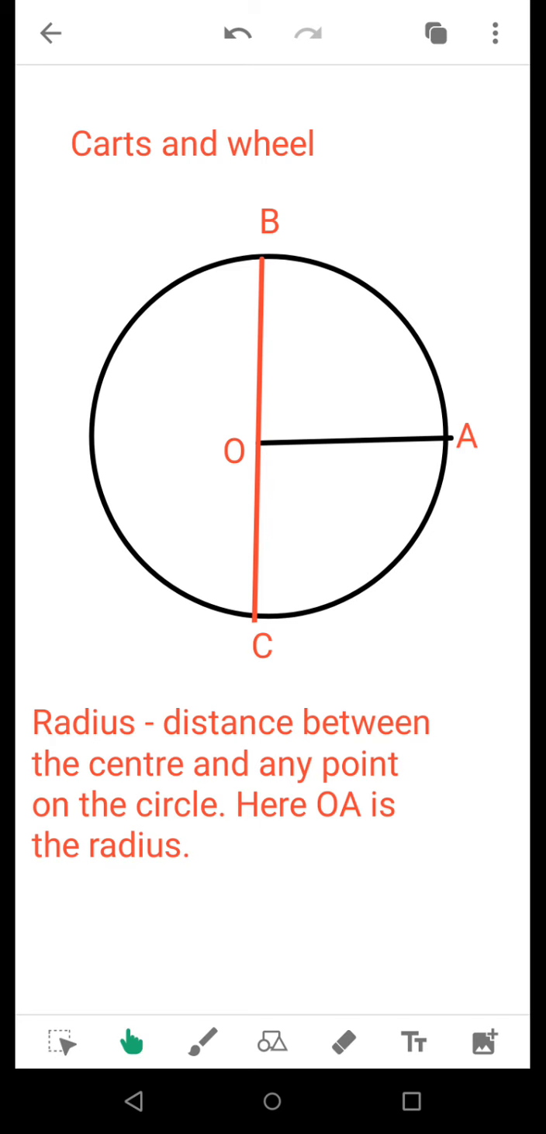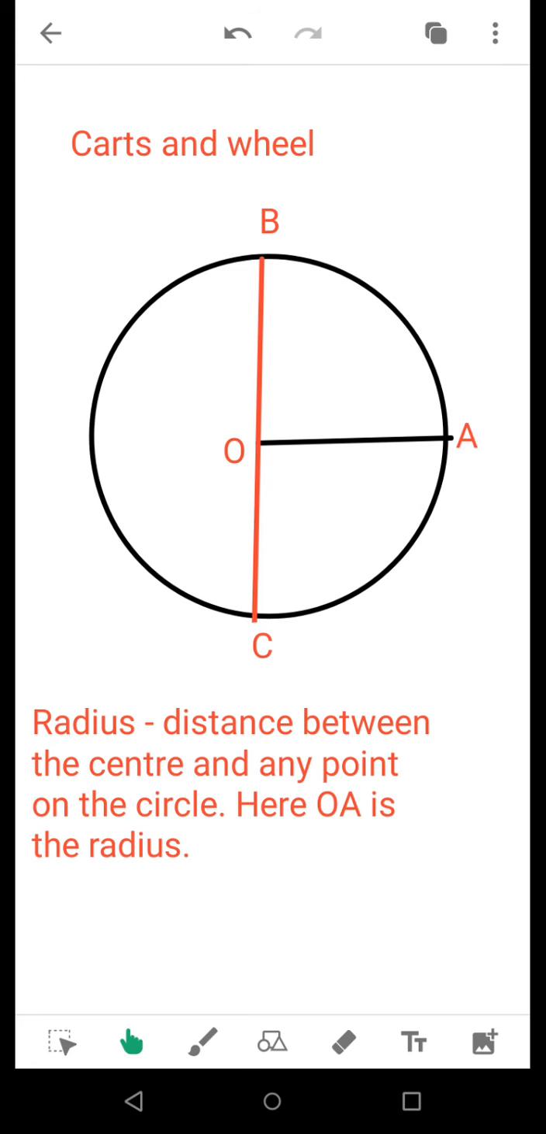In order to define radius, we can say radius is the distance between the center and any point on the circle. We have chosen O as the center over here and A is any point on the circle. So OA is the radius of the circle. That means OA is one of the radii, because a circle has many radii. This is the definition of any radius.